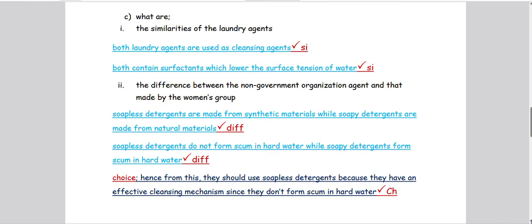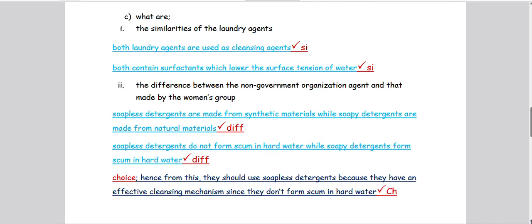As I was reading the scenario, we saw very well that the soap that was used by the women's group was made from palm oil, from water. Those are all components that are natural. Secondly, soapless detergents do not form scum in hard water, while the soapy detergents form scum in hard water. So that was the second difference.